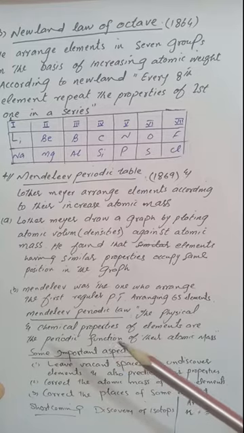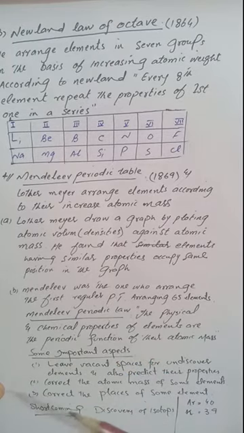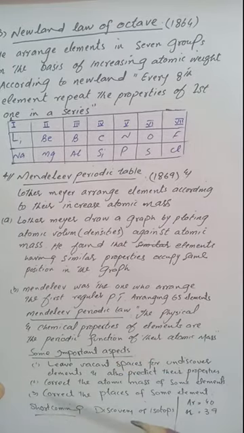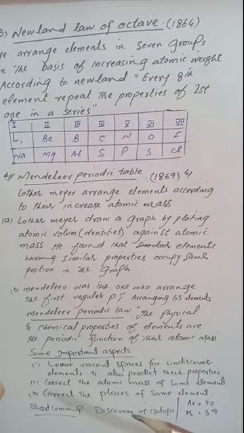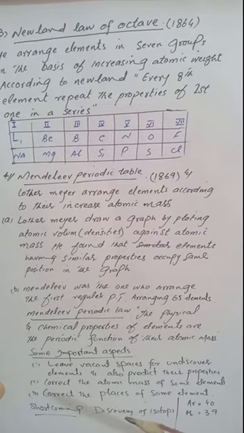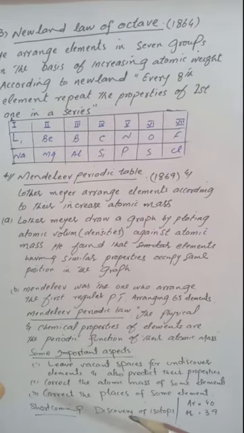But Mendeleev's periodic table also failed when isotopes were discovered, and you know that isotopes are atoms of the same element having the same atomic number but different atomic mass.